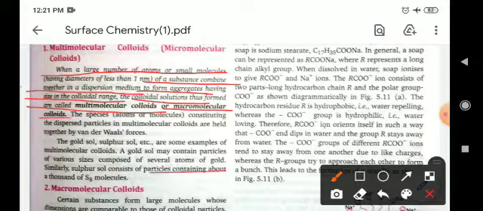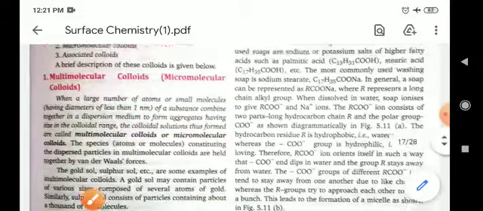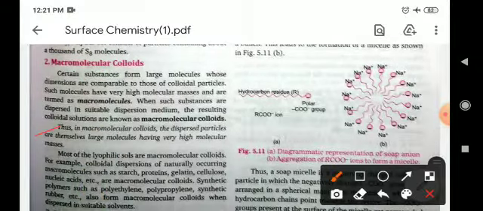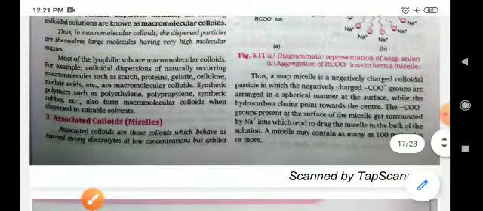For example, sulfur S8 molecules. Macromolecular colloids: in macromolecular colloids the dispersed particles are themselves large molecules having very high molecular mass.